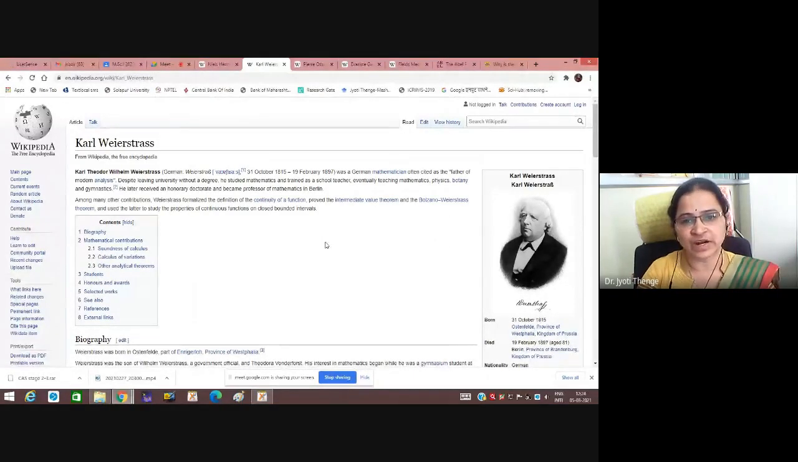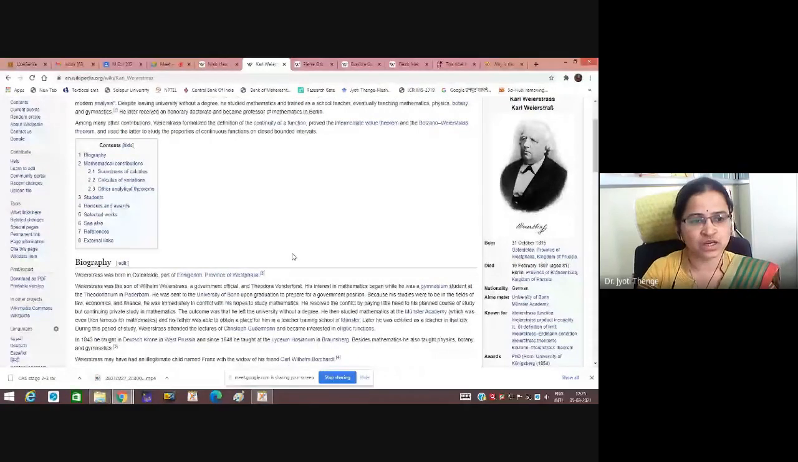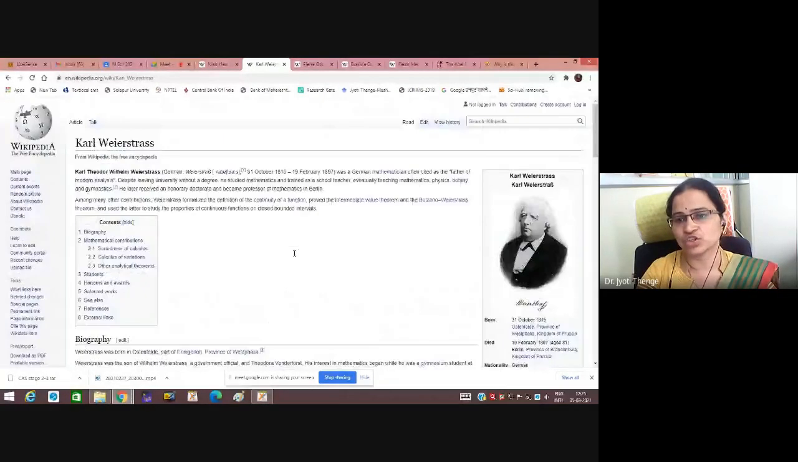Whatever definition of continuity of a function we studied in every analysis lecture was given by Karl Weierstrass. He formalized the definition of continuity of a function. Also, he proved the intermediate value theorem and the Bolzano-Weierstrass theorem. Many useful theorems are by Weierstrass. One proof in our syllabus is the second mean value theorem of integral calculus, where the proof actually depends on Abel's lemma and Bonnet's theorem.